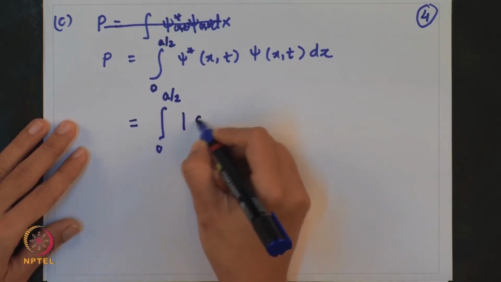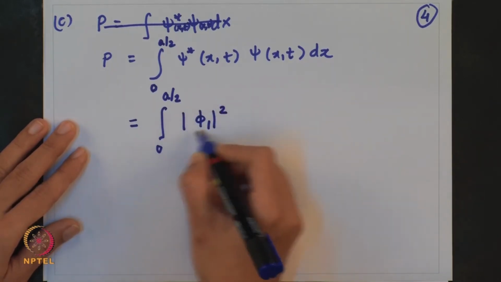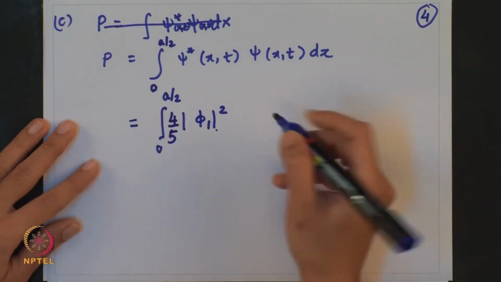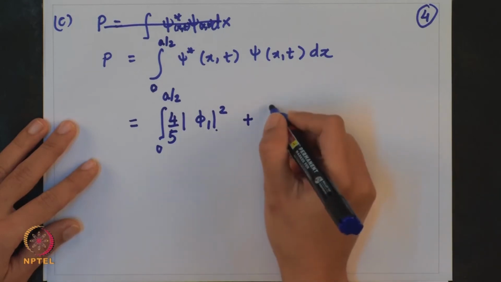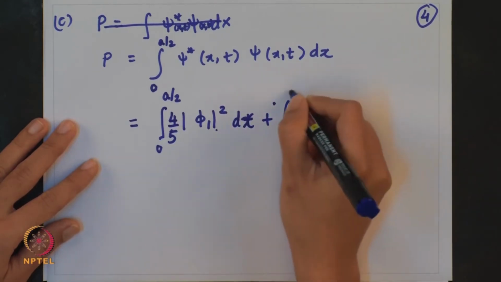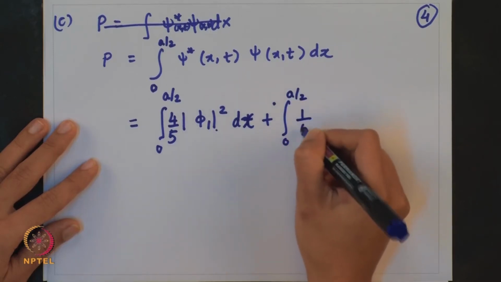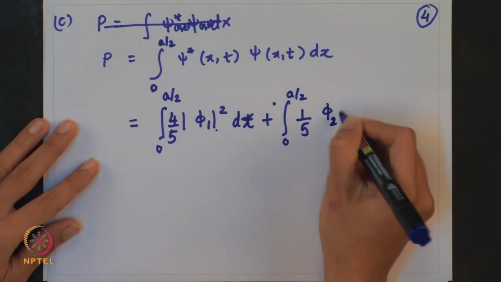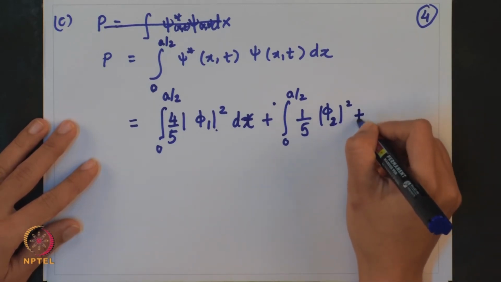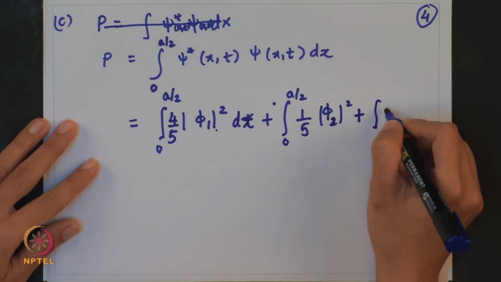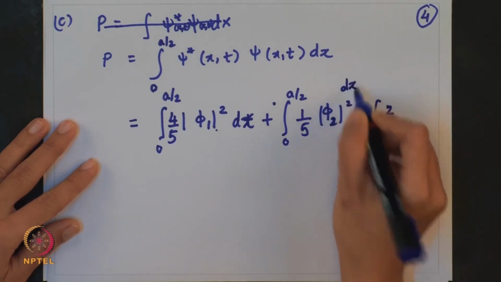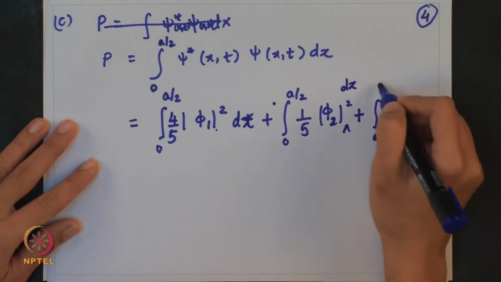What you obtain is a phi 1 square term with a weight factor of 4 by 5, dx, from 0 to a by 2, plus a weight factor of 1 by 5 with phi 2 square. And I will have 2 more terms, that is 2 by 5, dx, 0 to a by 2.